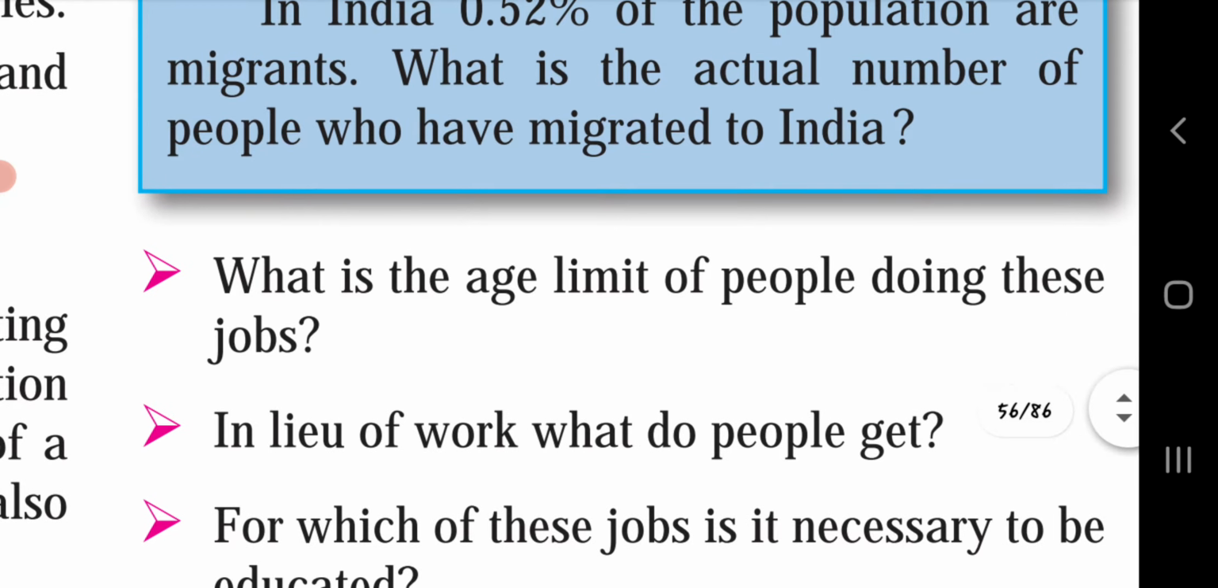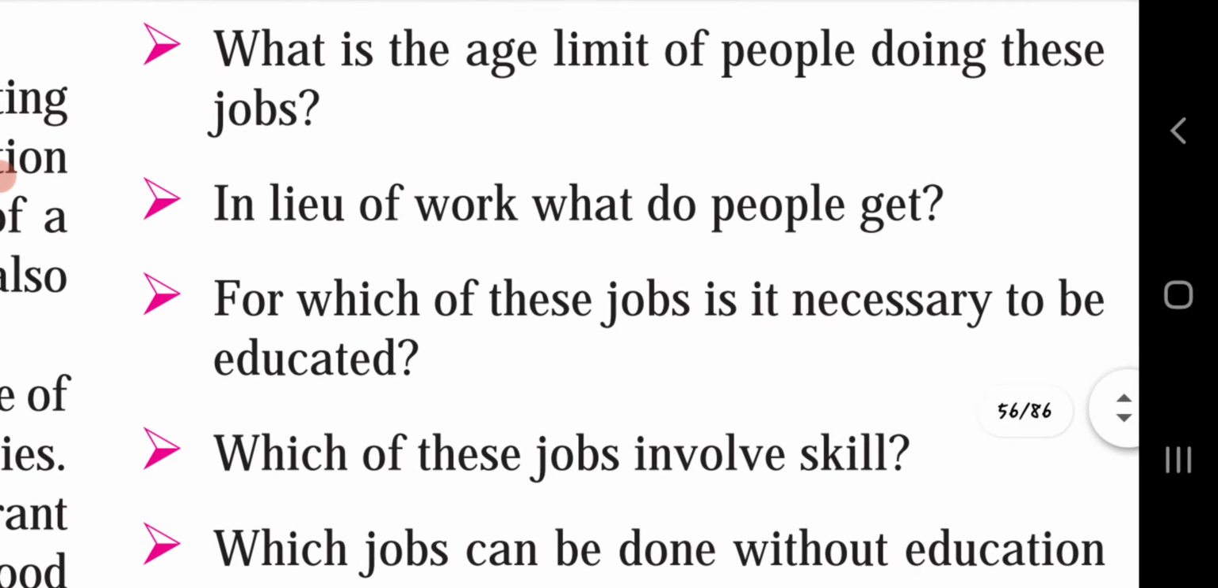What is the age limit of people doing this job? The general age limit of people doing such jobs is 18 years to 60 years. In lieu of work, what do people get? The people who do these jobs get salary or wages in lieu of their job. For which of these jobs is it necessary to be educated? All the jobs mentioned above require people with education or knowledge about the task to be carried out. However, certain jobs like workers, managers, chefs, doctors, nurses, teachers and employees require a certain level of formal education.